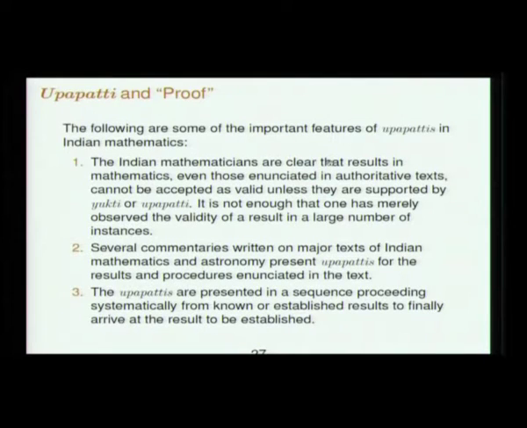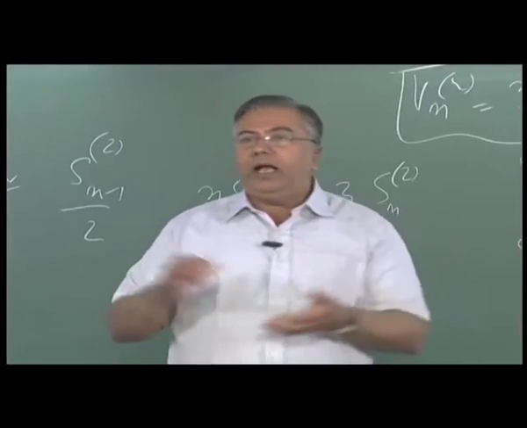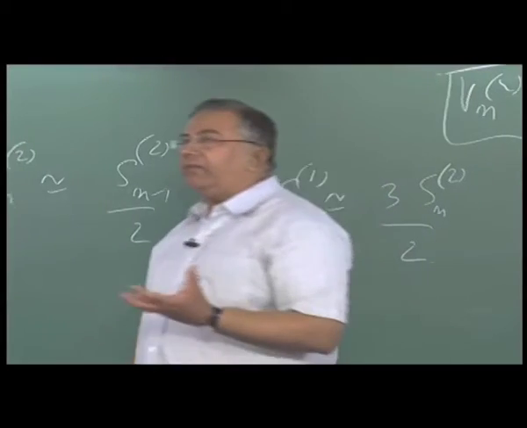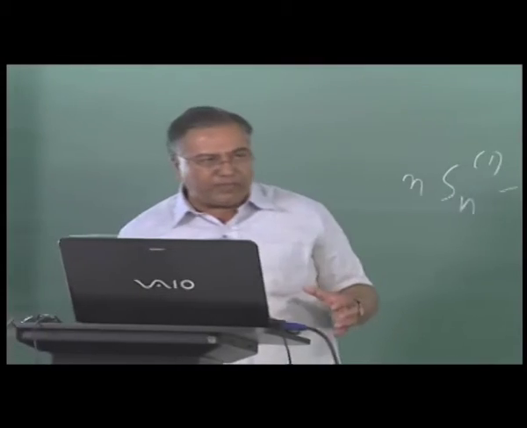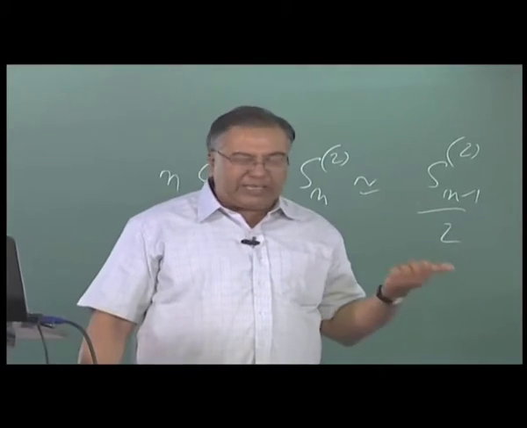So apart from this, the only other proof in Yuktibhasha which involves using this large n limits is the proof of the surface area of the sphere and the volume of the sphere, which I think the volume of the sphere was covered in the earlier lecture on proofs.